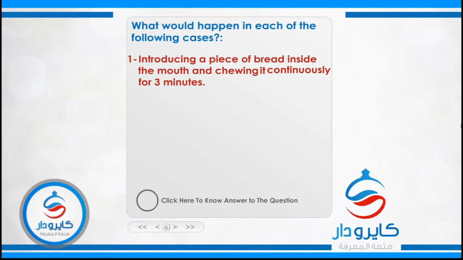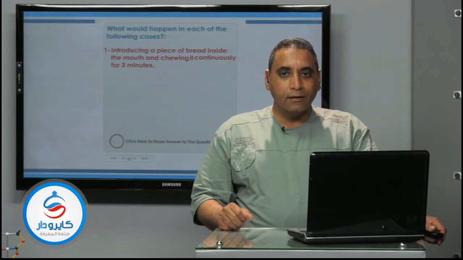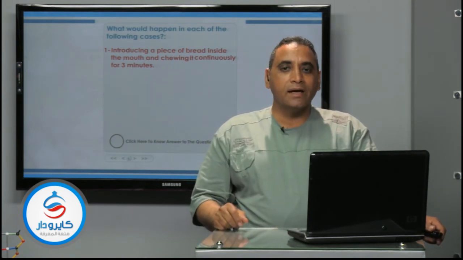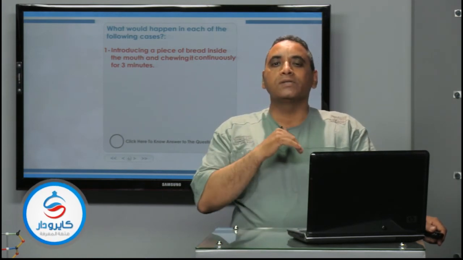What would happen in each of the following cases? Introducing a piece of bread inside the mouth and chewing it continuously for 3 minutes. If we put a piece of bread in our mouth and keep chewing this piece of bread for about 3 minutes, what happens? Inside the mouth is the ptyalin enzyme, or salivary amylase, which hydrolyzes starch into maltose.